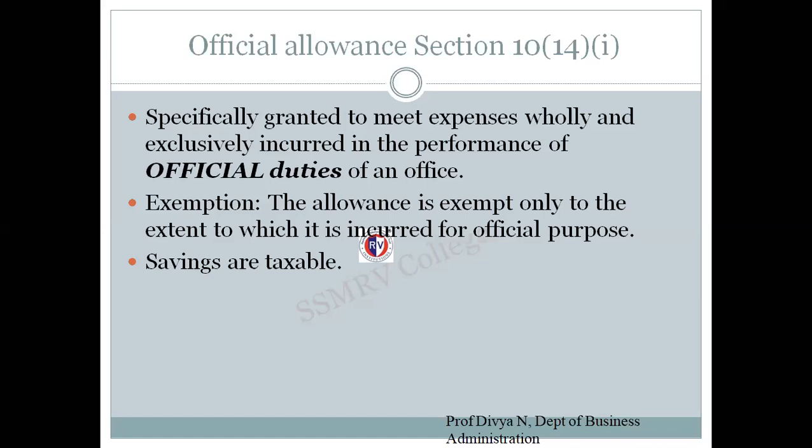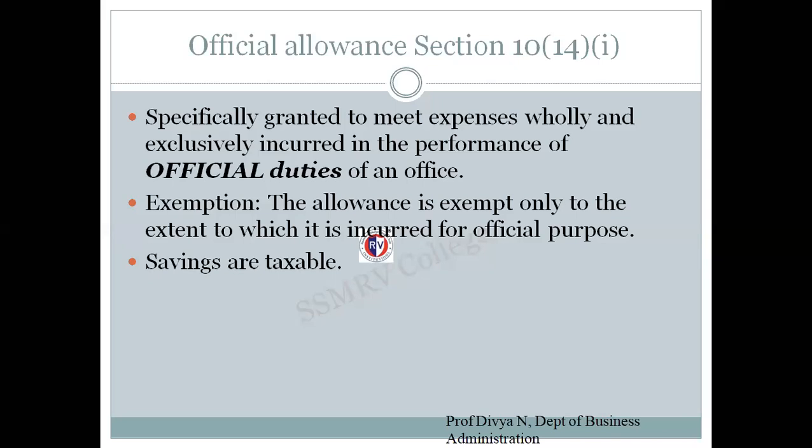But in reality, Mr. Abhishek incurred only expenses worth 10,000 rupees. Now, what is the exemption? The allowance is exempt only to the extent which is incurred. So, whatever 10,000 rupees of real expenses that had been incurred, only that 10,000 will be exempt from tax. The remaining 5,000 which the employee has saved or has not spent will be taxable.